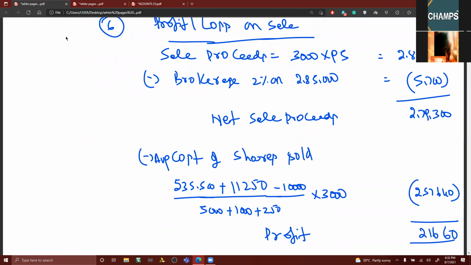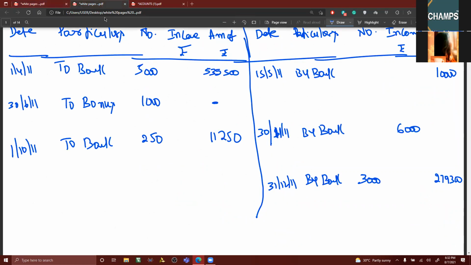This 21,660 will be taken to which column? Investment account debit side cost column. Am I right? It will be taken to investment account debit side cost column, and to the profit and loss account. What is the date of sale, my dear friends? 31st December. Amount is 21,660.